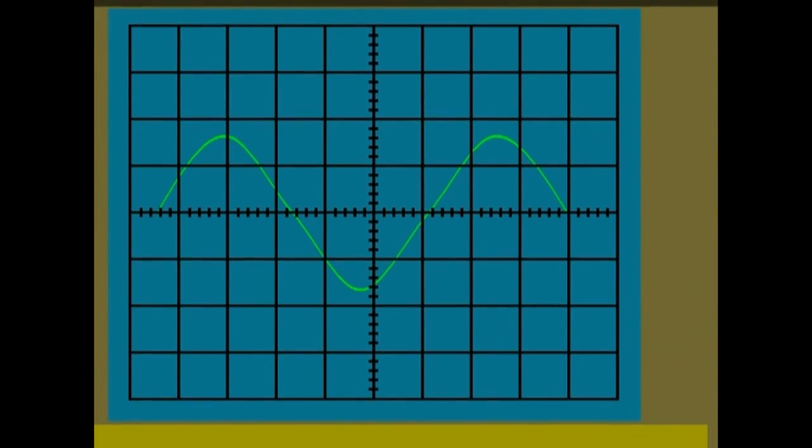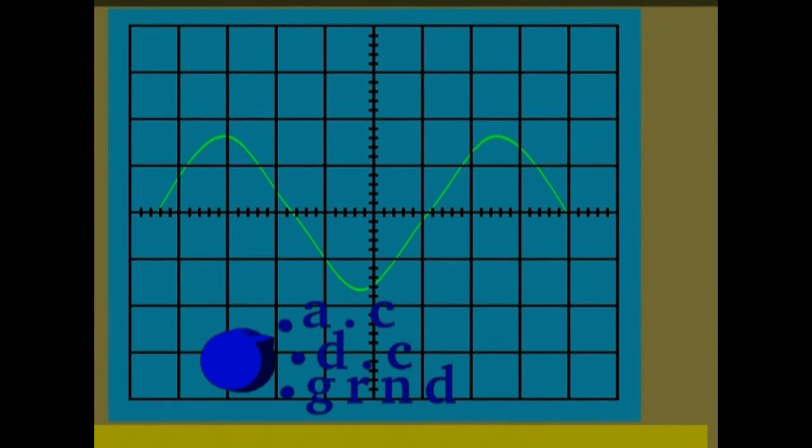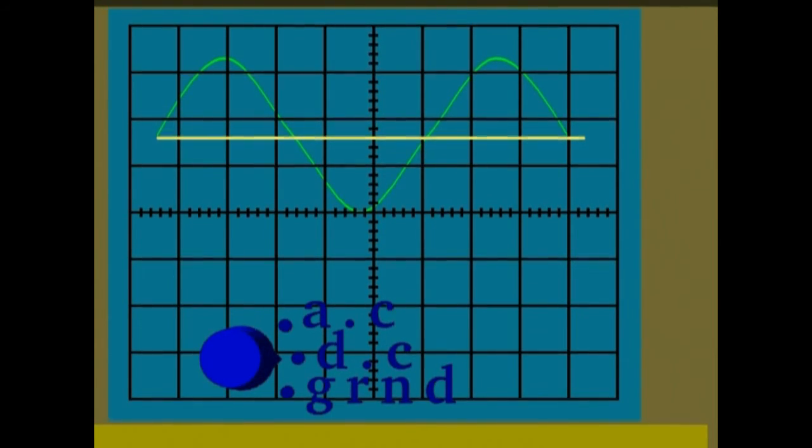Some waveforms are made up of AC and DC voltages. To determine whether the waveform contains DC voltage, turn the voltage selection switch to DC. If the waveform moves, then it has a DC component. Because the waveform moved up, the DC voltage has a positive polarity.